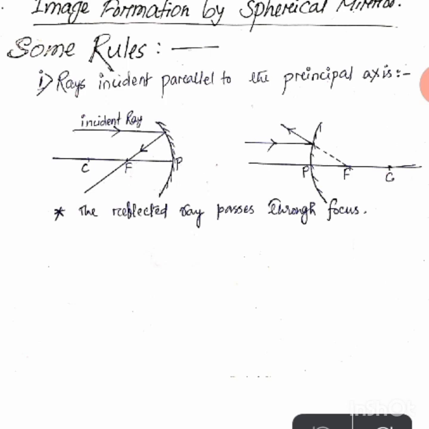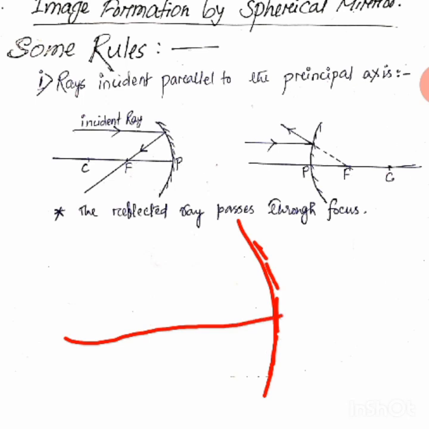Now there are some rules. Number one, rays incident parallel to the principal axis. Already I explained this. If you have the mirror, suppose a concave mirror, in this concave mirror, this is the principal axis.